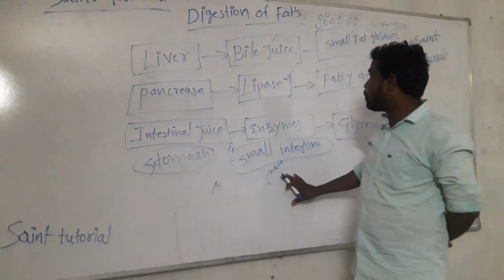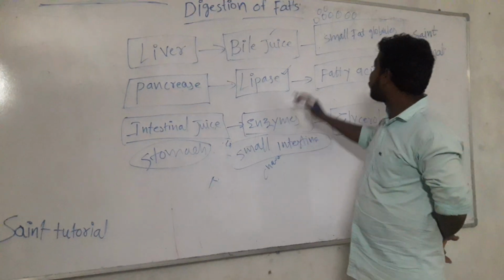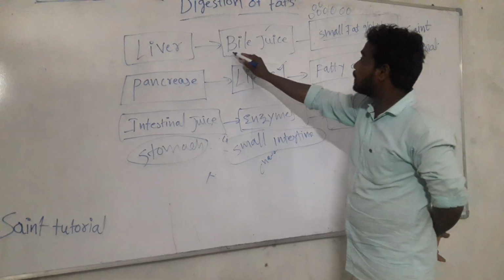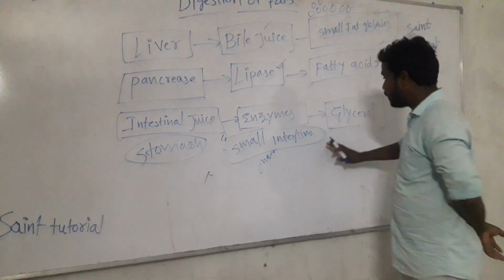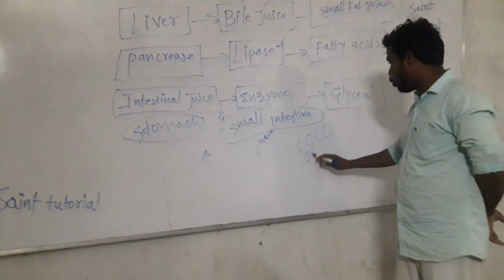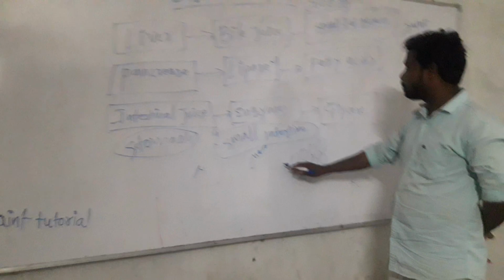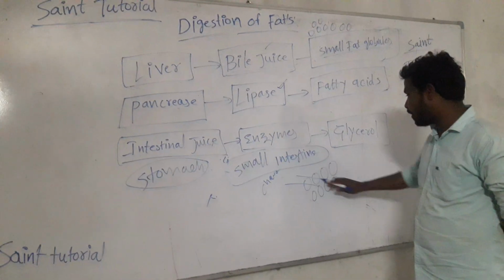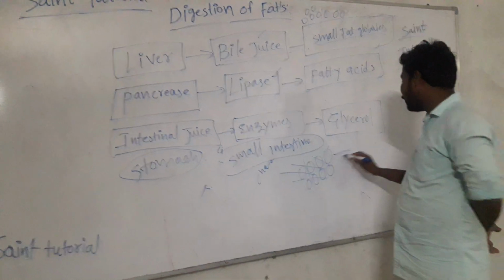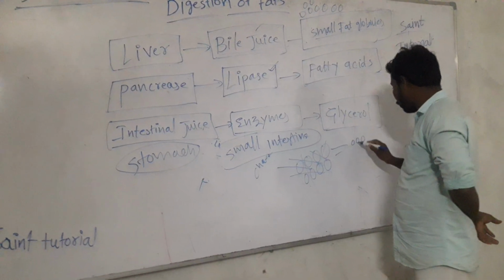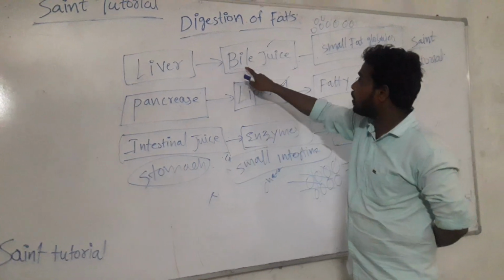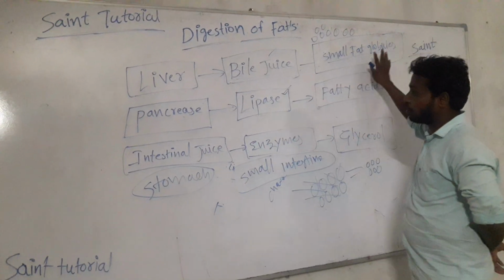So these globules are converted into small fatty globules by the action of the bile juice. The bile juice acts on the fatty globules, and it will convert them into small fatty globules. This action takes place from the liver's bile juice on the fatty globules.